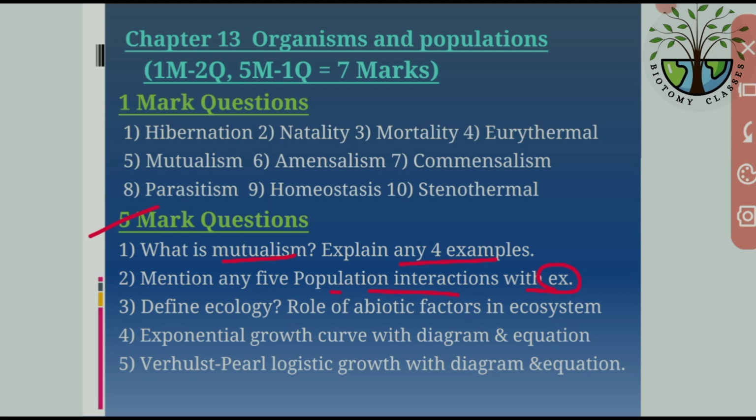Just write at least 10 to 12 points. And the third question: define ecology, or what is ecology, and what is the role of abiotic factors in the ecosystem. So this is also important. Then the fourth question is the exponential growth curve with a diagram and equation.